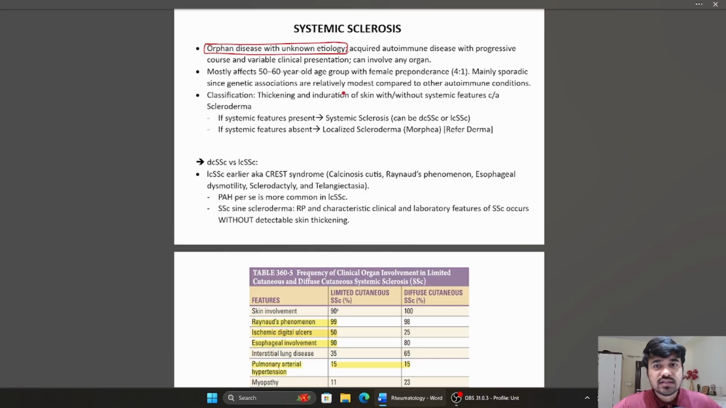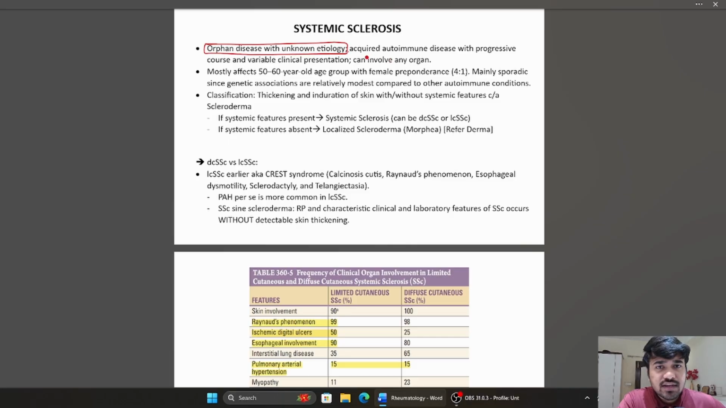So, what this means is that the condition is so extremely rare that it is not profitable enough for big pharmaceutical companies to find novel therapies and treatment strategies for systemic sclerosis. So, if someone is unlucky enough to develop systemic sclerosis, then they are stuck with it since the current management is not really effective, as we will see later on.